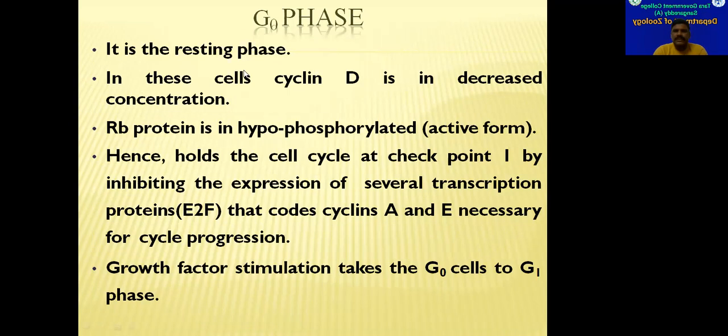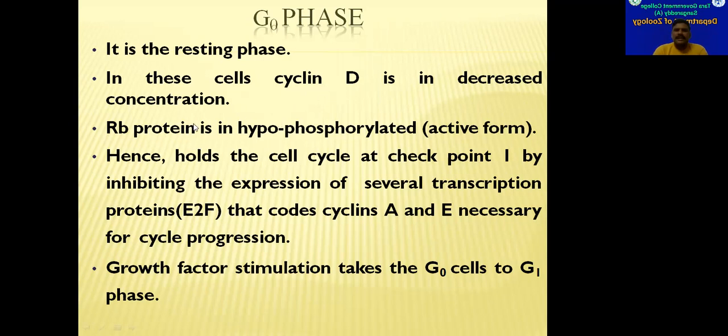So what is G0 phase? G0 phase is actually the resting phase. In this phase, cyclin D will be decreased. Usually cyclin D concentration will be increased in G1 phase. When cyclin D concentration is controlled, the cell automatically goes into G0 phase. So whether the cell goes into G1 phase or G0 phase is controlled by controlling the production of cyclin D. If the cyclin D production is decreased, the cell enters into G0 phase. If cyclin D concentration is increased gradually, then the cell will enter into G1 phase.